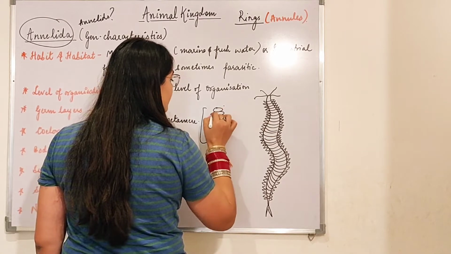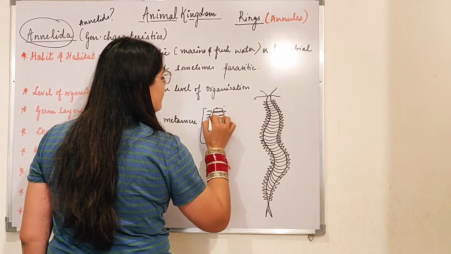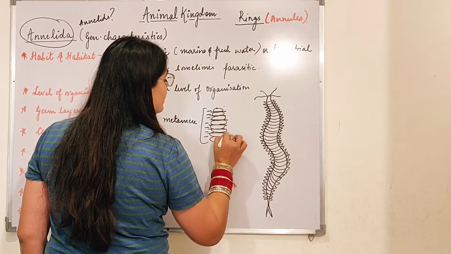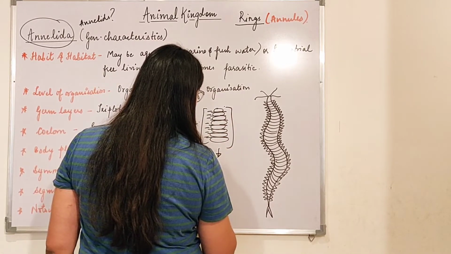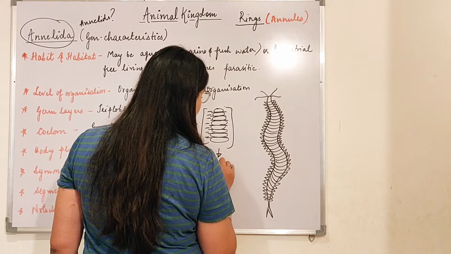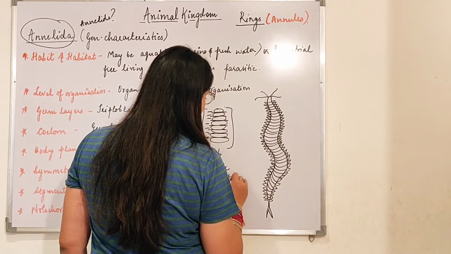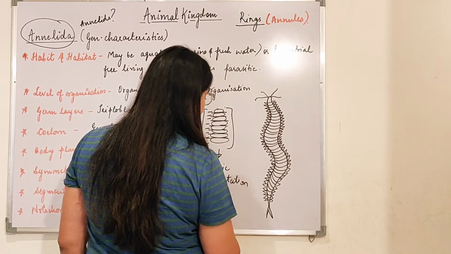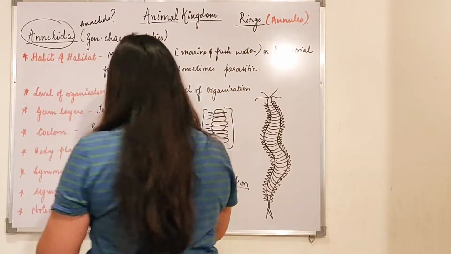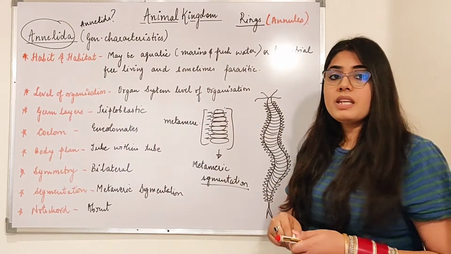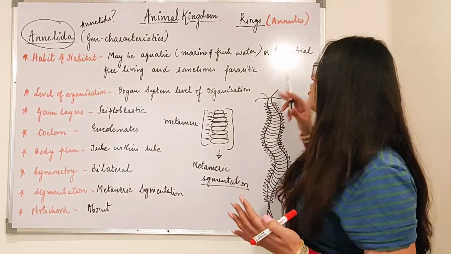Each is a metamer, and the way they are divided from one another is known as metameric segmentation. So metameric segmentation, metamers, rings, annules, they all mean the same. The metamers are also called annules or rings.